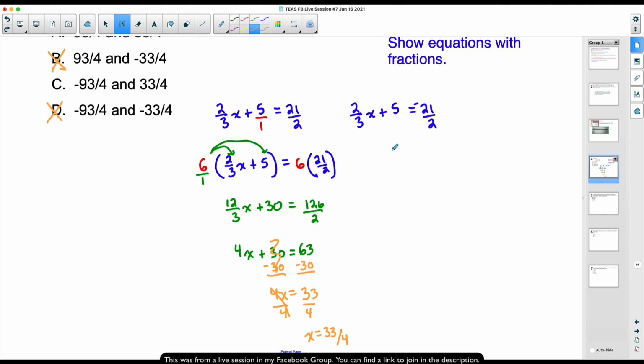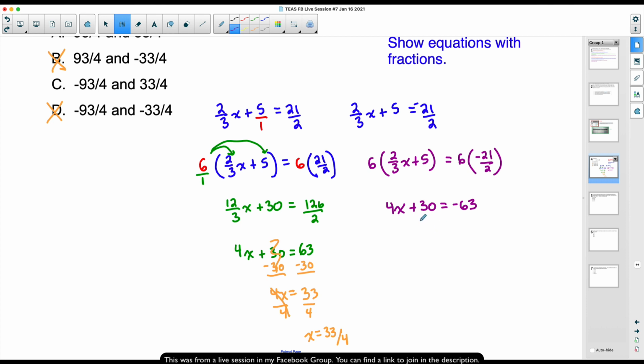So let me finish this one right here, and then I will look at the comments real quick. It's really the same thing again, folks. We're taking 6, common denominator, multiplying both sides. And the only thing that's going to change here is the right-hand side, because remember, we made it negative earlier. So for sake of time, I'm going to skip this. It's the same stuff. I'm multiplying 6 by the same junk. So we have 4x. I'm really just copying this over. Plus 30, but instead of it being equal to a positive 63, this is just going to be a negative 63. And then from here, if we solve this, subtract 30 from both sides.